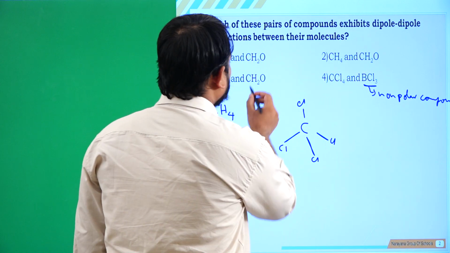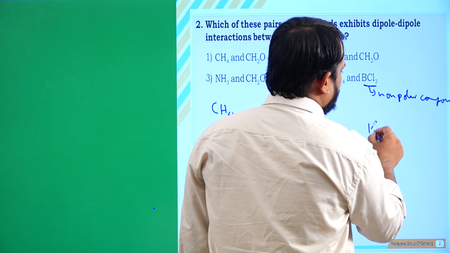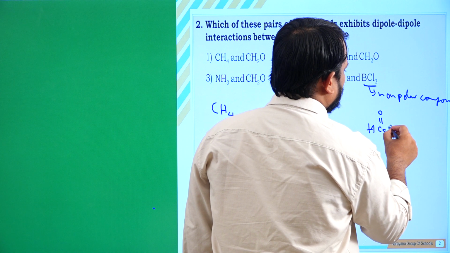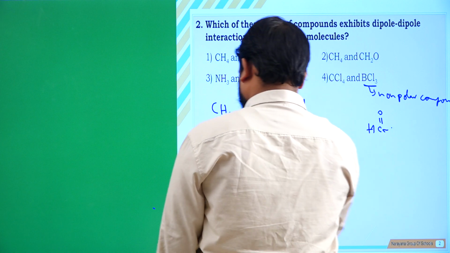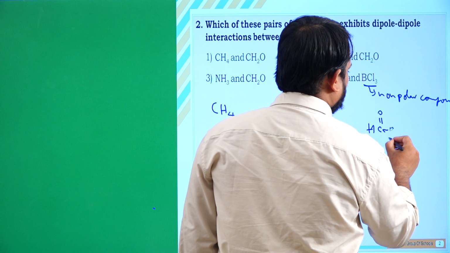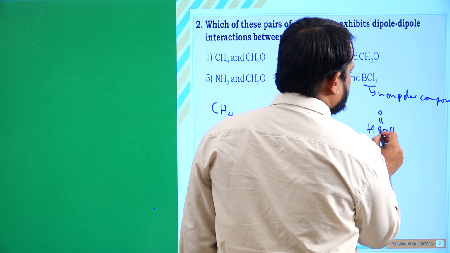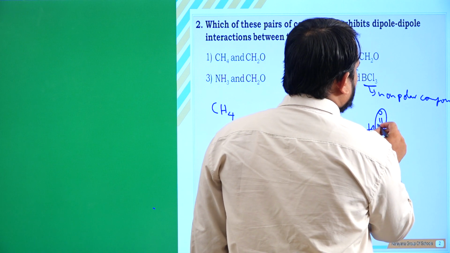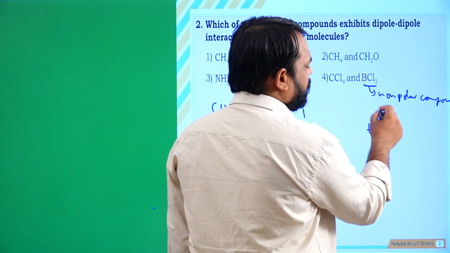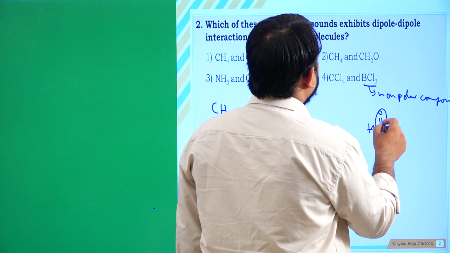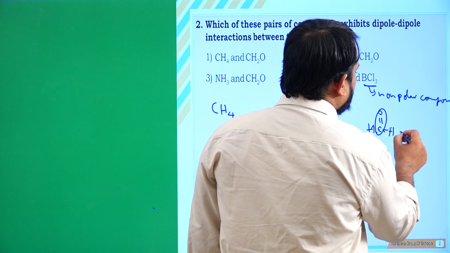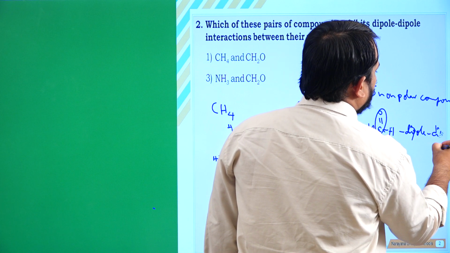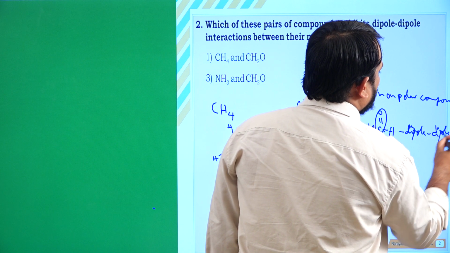So coming to formaldehyde, H, C double bond O, H. So what happens here? This C double bond O, here the dipole moment will be generated. So there compulsorily exists a dipole-dipole interaction.